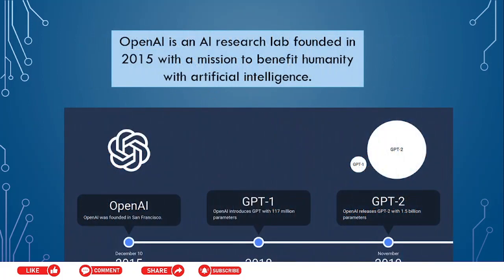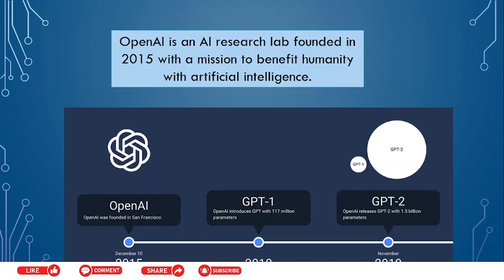So let us move to the most interesting part, ChatGPT, prompt engineering. But to understand what is ChatGPT, we must look outside. What is OpenAI? OpenAI is an AI research lab founded on December 10, 2015 in San Francisco, with a mission to benefit humanity with artificial intelligence.